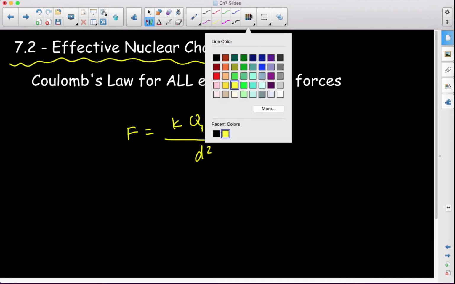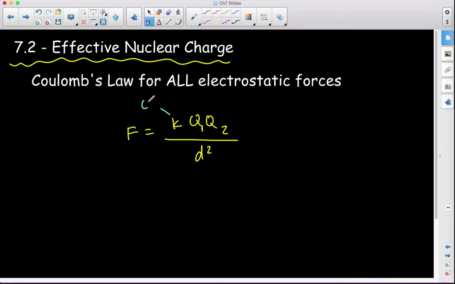When we're labeling these, k is a constant that you don't really have to memorize because we're not really going to do math with this so much as a qualitative analysis. Q1 is the charge of one of my species. Q2 is the charge of the other species. And d is the distance between my charges.